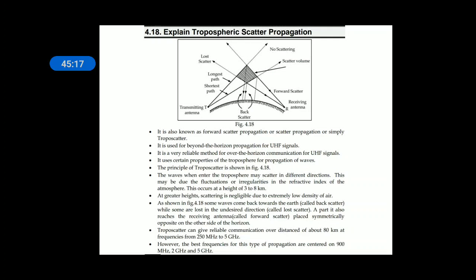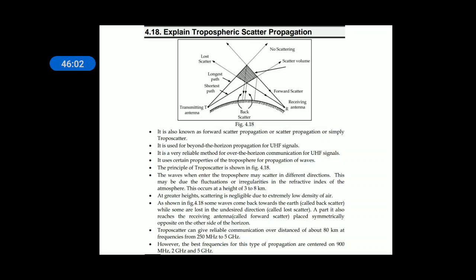Tropospheric scatter propagation is also like ionosphere propagation, but a tropospheric volume is created under certain conditions. Some waves enter into the tropospheric volume and they will be reflected toward the receiving point, called forward scatter. When they pass through the outermost layer of the volume, no scattering will occur. When they pass in the opposite direction, those are called side scatter. When the waves are coming back towards the earth, it's called back scatter.